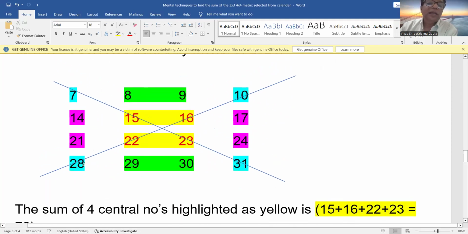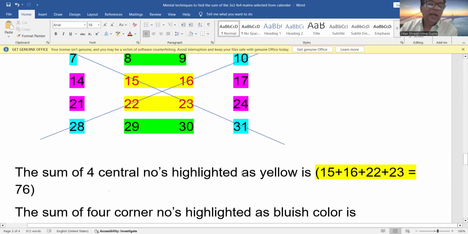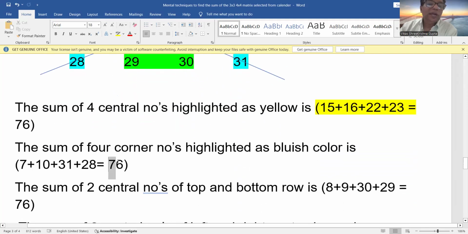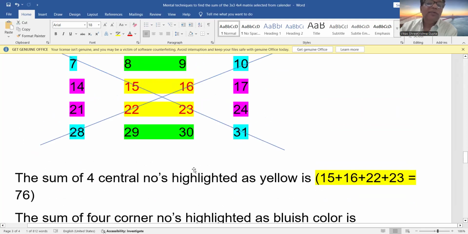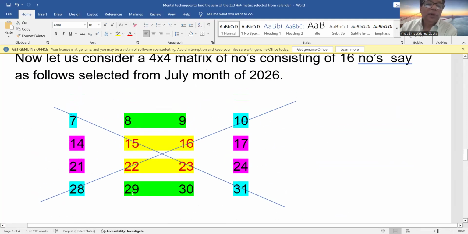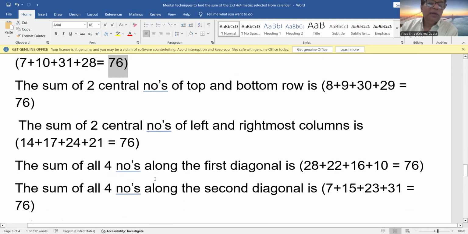Now, the magic is that if you add all these numbers which are highlighted in different colors, suppose you have to add 7, 10, 28, and 31, the four corner numbers, again it will be 76 only. In the same way, if I add the numbers 8 and 9, 29 and 30, the central numbers of the top and bottom rows, then again it will be 76.